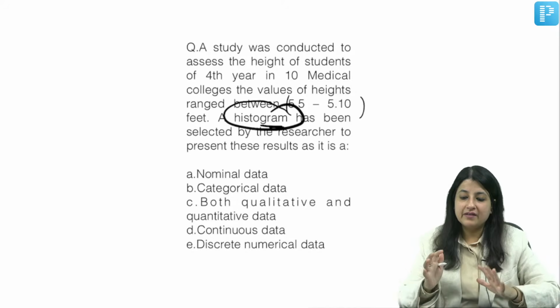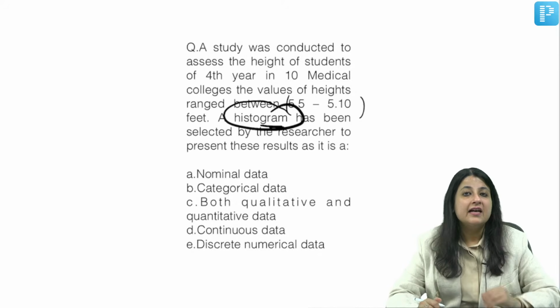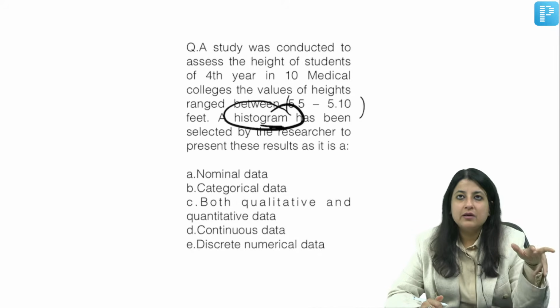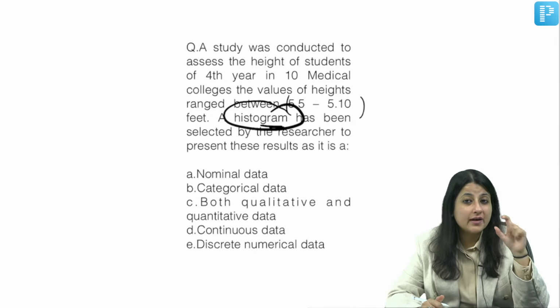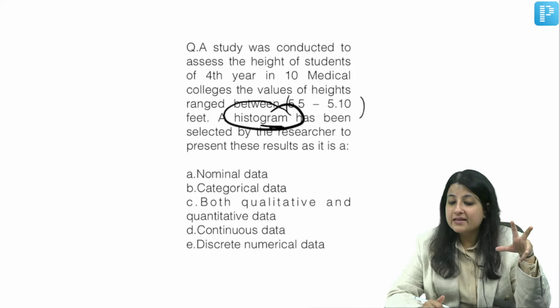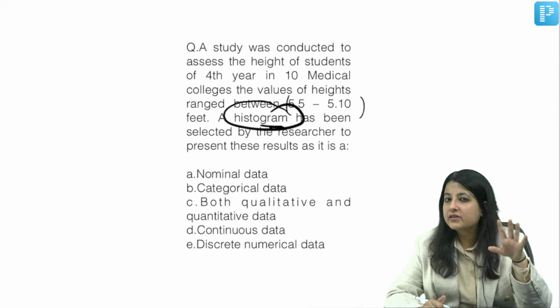Okay, so let me revise. Very good. Most of you are giving the correct answer. Now see, you just revised with me quantitative and qualitative variables. Quantitative variables are variables that you can measure. That means they have a unit. Qualitative variables you cannot measure.